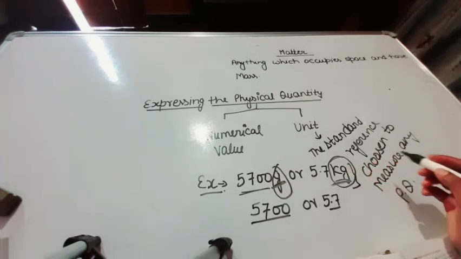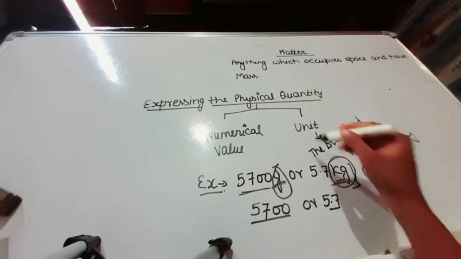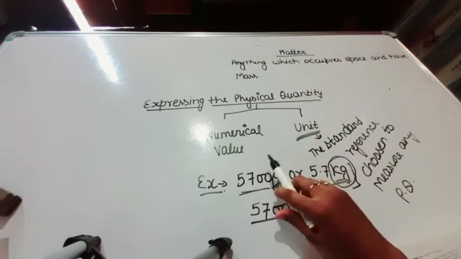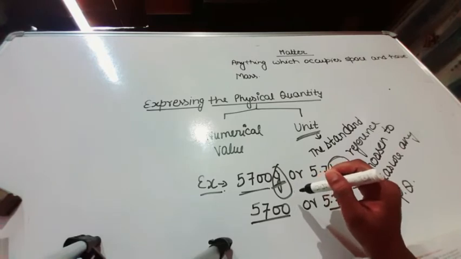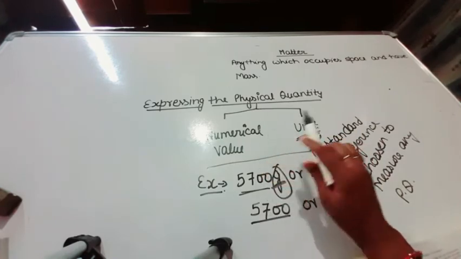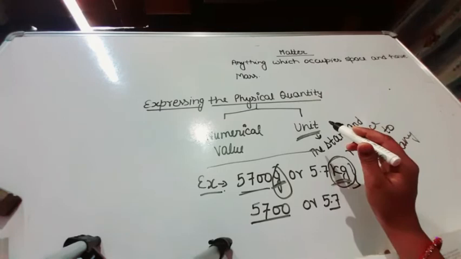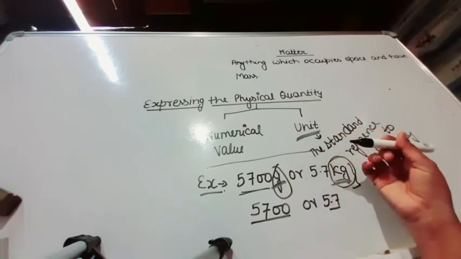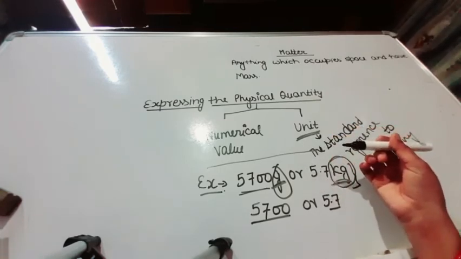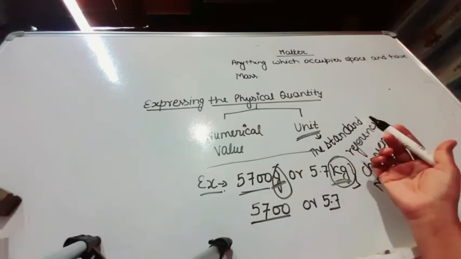Again listen, the standard reference chosen to measure any physical quantity is known as unit. So a physical quantity is composed of two parts, that is numerical value and unit. Both are very important because without a unit, a numerical value has no significant meaning, and a single unit has no numerical value.